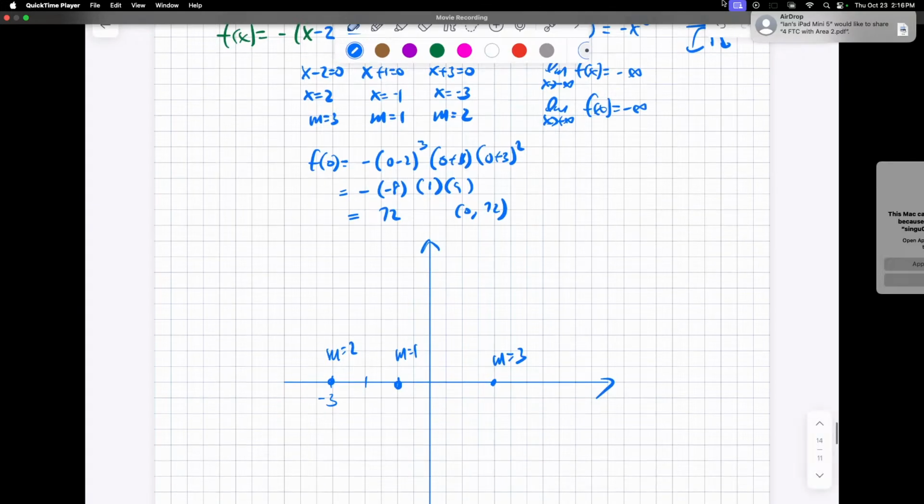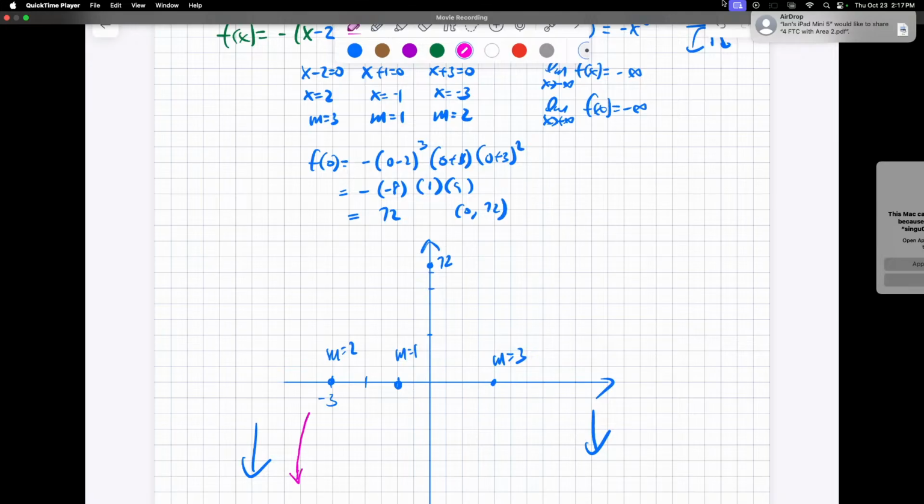Also, the y-intercept is 72. So each one is 10, so 72 is roughly right here. And I know both sides are going to go down. So I always draw the end behavior first. If you pay attention, that end behavior is going to dictate the whole function. So it's going to be here, come here, down, because it has to go down to the left.